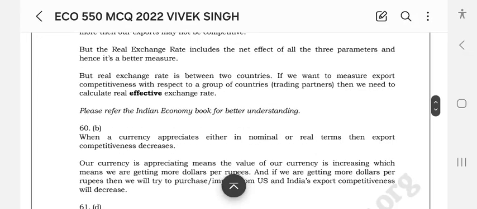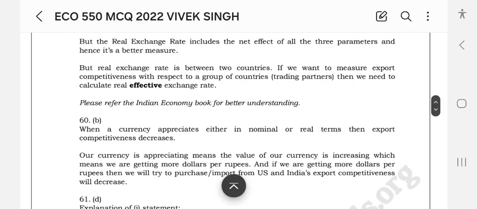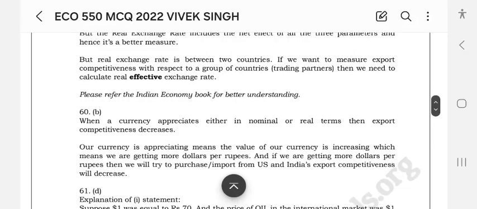But real exchange rate is between two countries. If you want to measure export competitiveness with respect to a group of countries, trading partners, then we need to calculate real effective exchange rates. Please refer to the economics book for a better understanding.